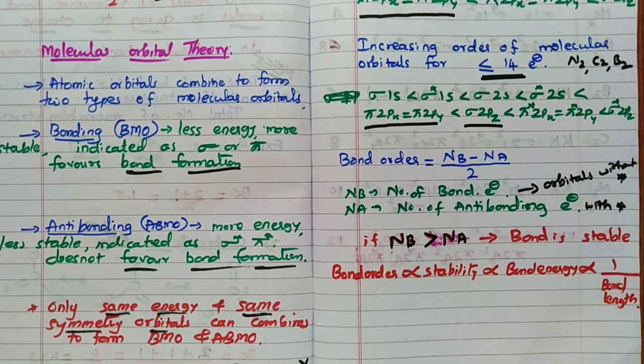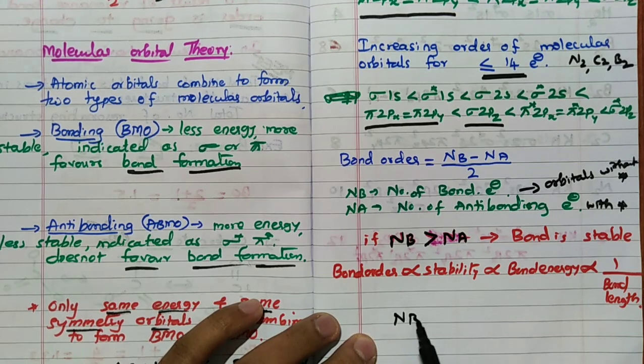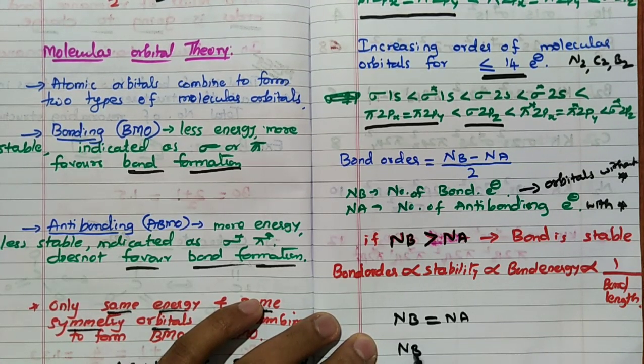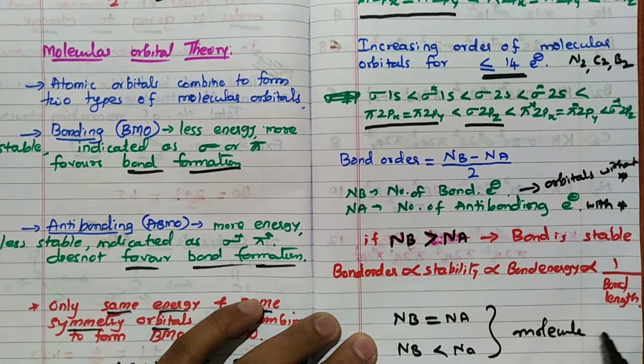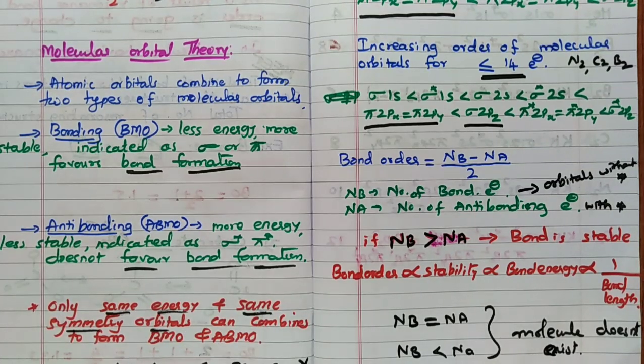Remember, if NB is equal to NA or if NB is less than NA, the molecule does not exist. The molecule does not exist at all.